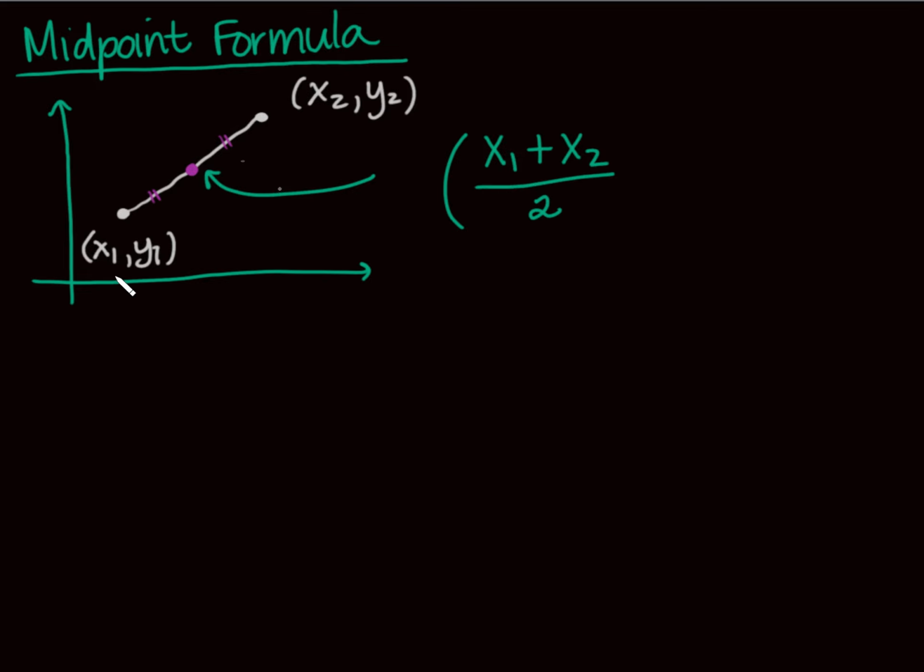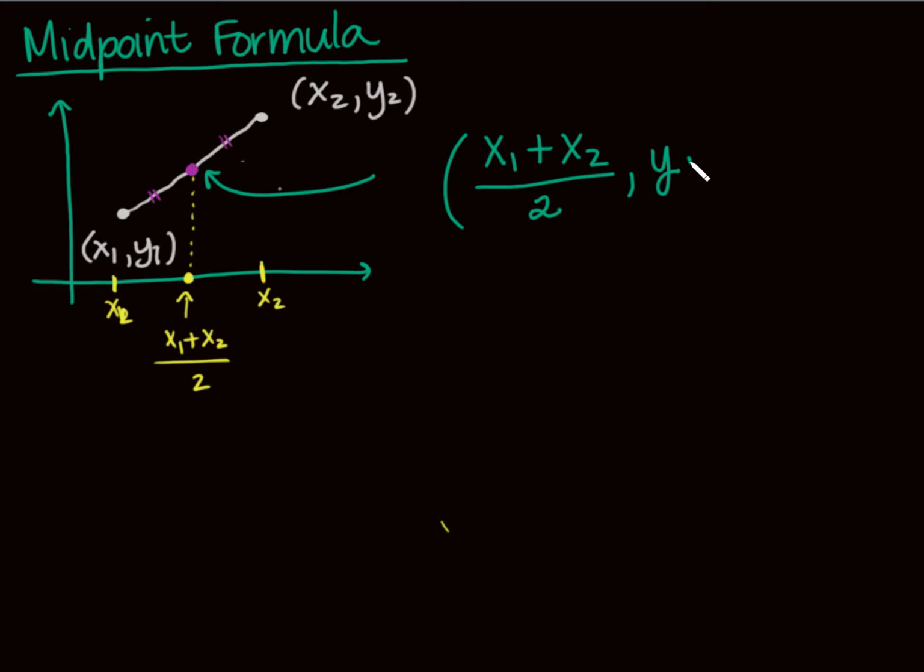What that does for me is it takes me, I guess I am kind of doing the proof then, is it actually gives me that mid distance between x1 and x2, right? That's what I want. This guy right here is going to be x1 plus x2. That's how I find halfway between two things. Add them up and divide by 2. And then likewise, it's going to be the same for y.